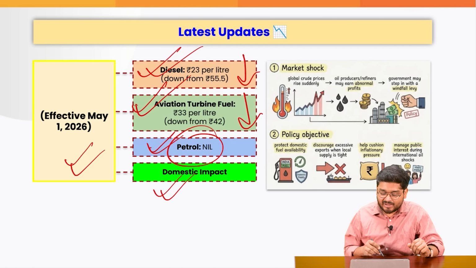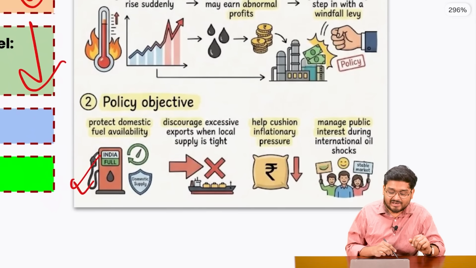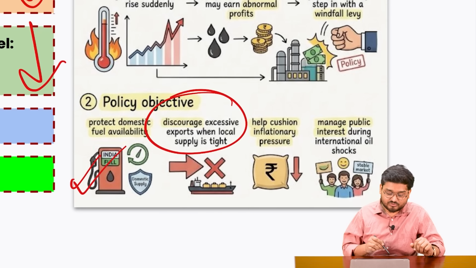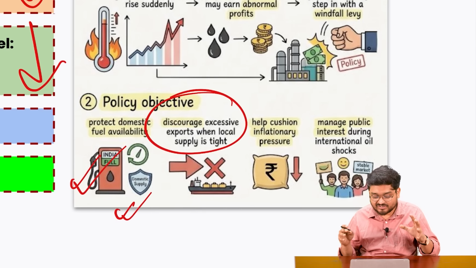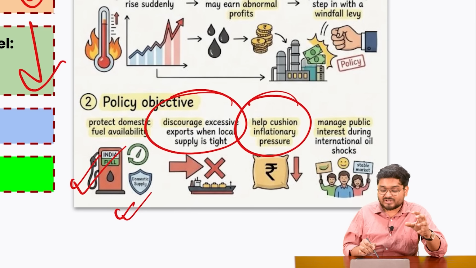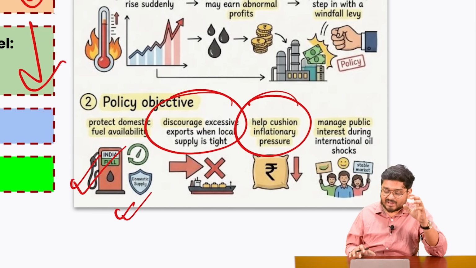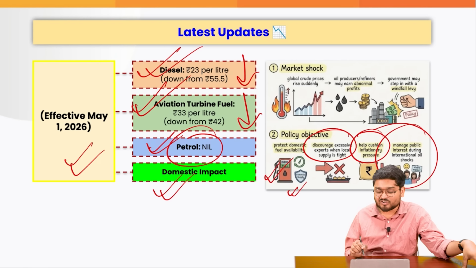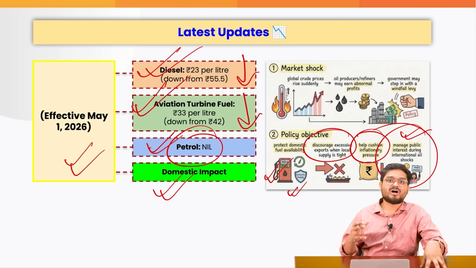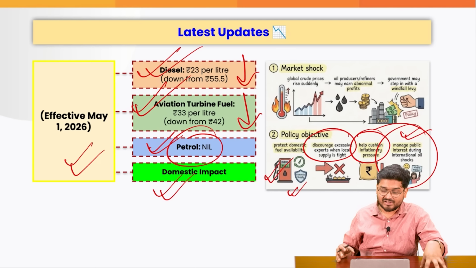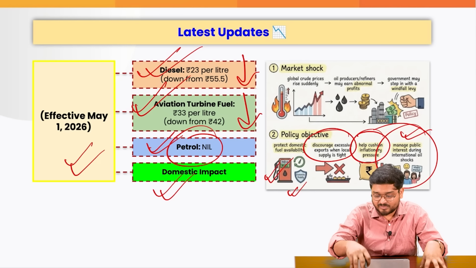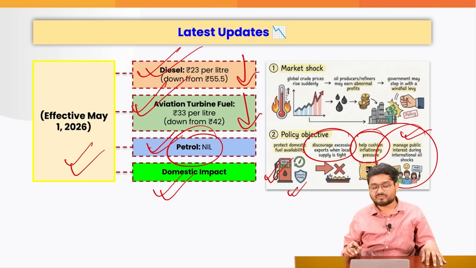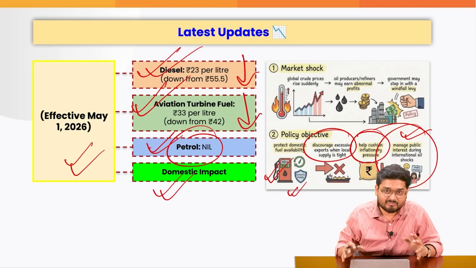So the main domestic impact is that we need to have more fuel in India. We have to discourage excessive exports because we need to have more fuel in the country itself. Domestic supply must be there so that we can control inflation and we can manage public interest also during this kind of international shocks, because people right now are panic buying this kind of petrol. In some southern states, it has also been reported that lines are reported in most of the petroleum pumps. That is why the government is taking this kind of measures.